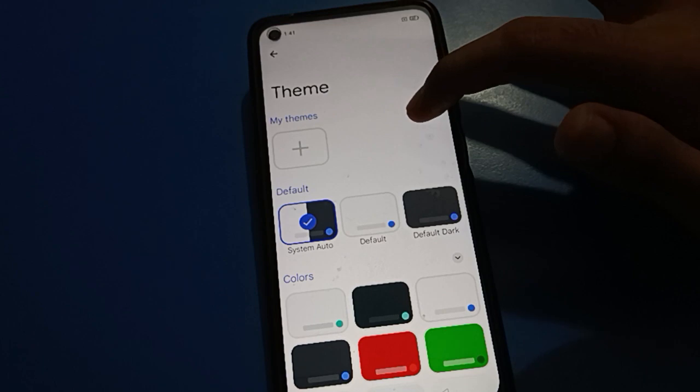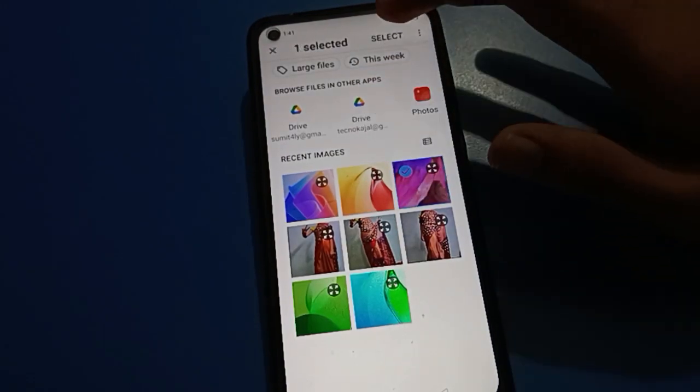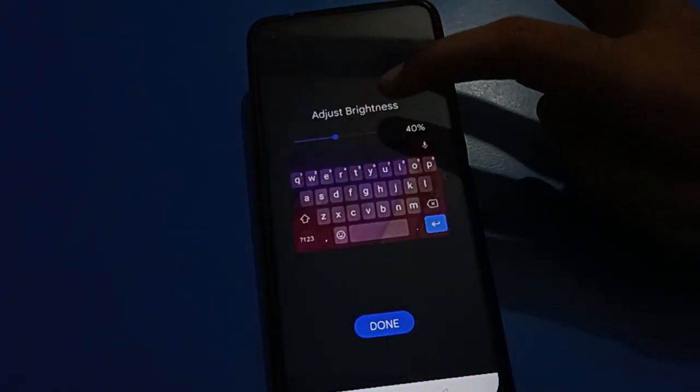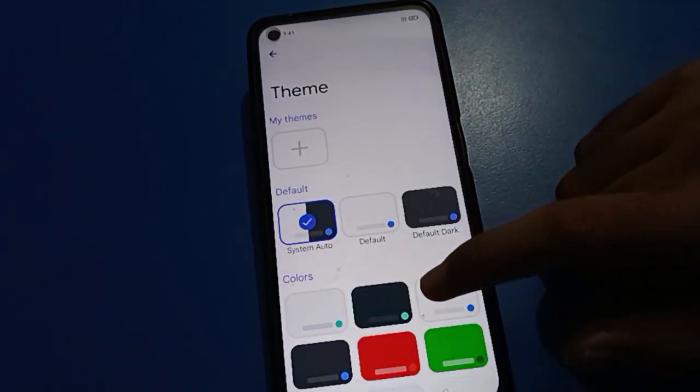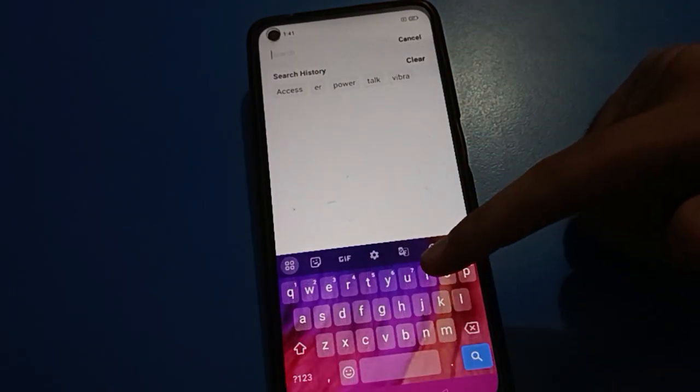Keyboard theme, your photo will be removed. Again if you want to add a photo on the keyboard, click here on my theme, select your photo. After selecting the photo, adjust your photo. Next option, increase brightness. Done option, apply option. The keyboard photo will be saved in your Oppo mobile.